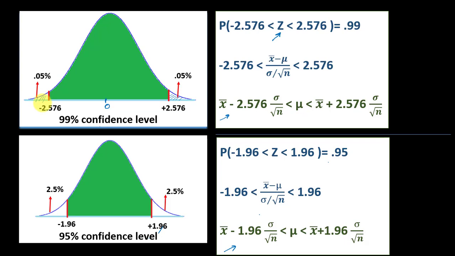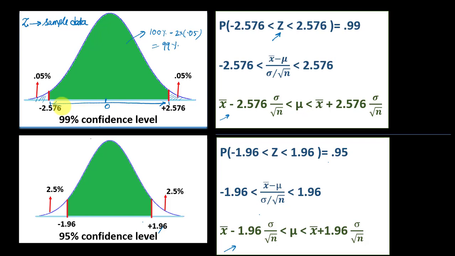So from this curve we can estimate that the green shaded area would be 100% minus 2 times 0.5%, that is 99%. So if the z statistic which we have derived from the sample data falls within this range, it is a case of 99% confidence level.